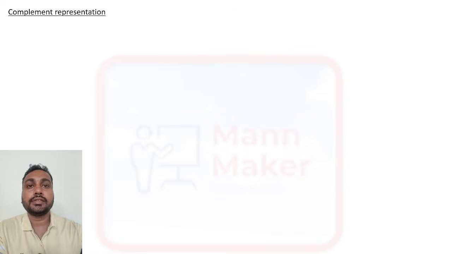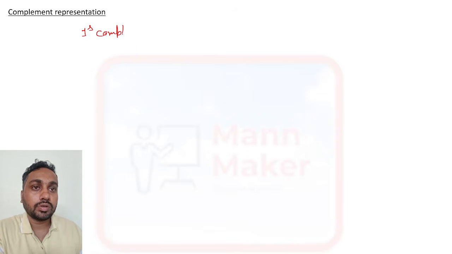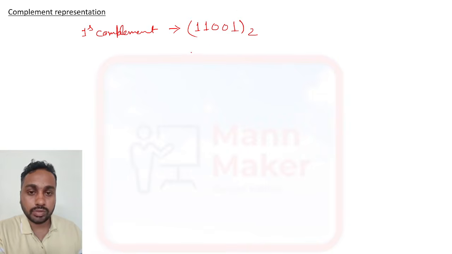Now we'll see some complement representation in a digital system. For complement representation, we have ones complement and twos complement. If we talk about ones complement, suppose you have binary number 11001 and we need to convert this into ones complement.